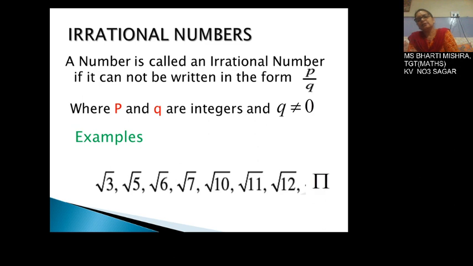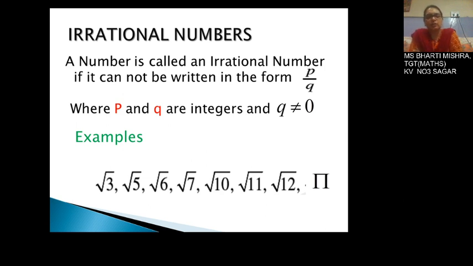Let us consider some perfect squares. The squares table, that is 2 square is equal to 4, 3 square is equal to 9, 4 square is equal to 16. Now let us consider the square root of all these numbers.